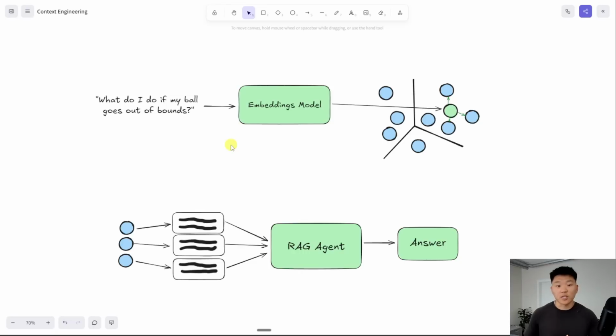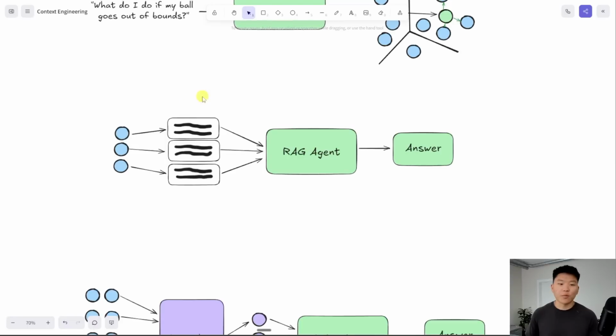So let's say we ask a question about what do I do if my ball goes out of bounds? That question gets embedded and put into the vector database. We'll grab the nearest vectors and pull them back. When we pull those back, they get turned back into their actual text representation, and then we feed all those into the RAG agent, who will then answer.